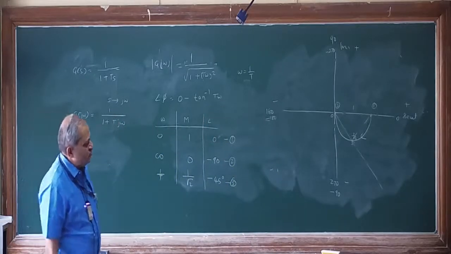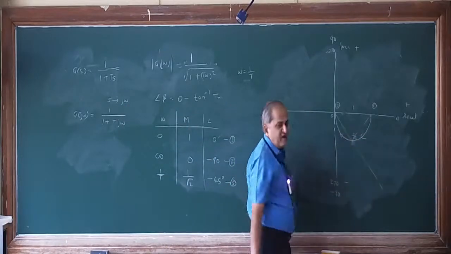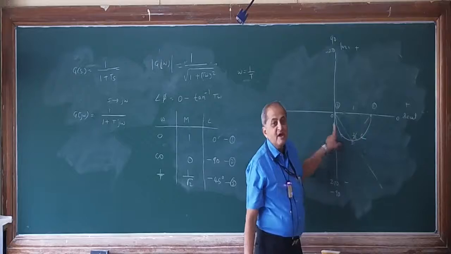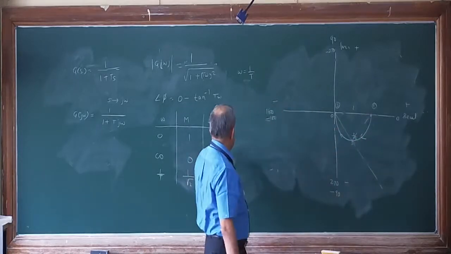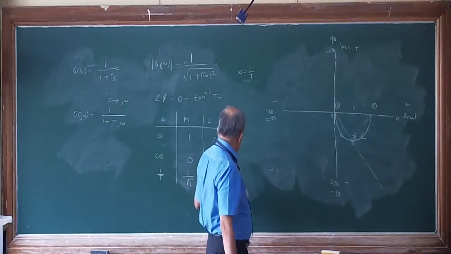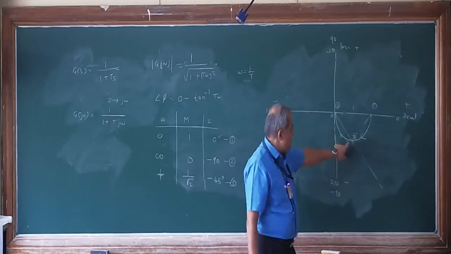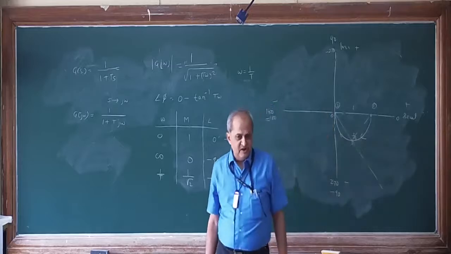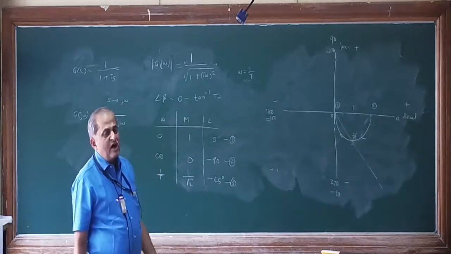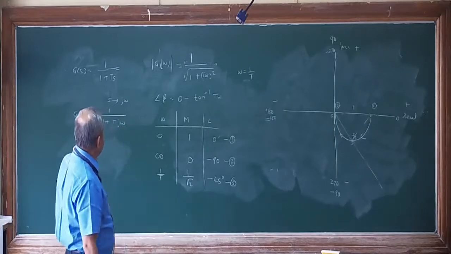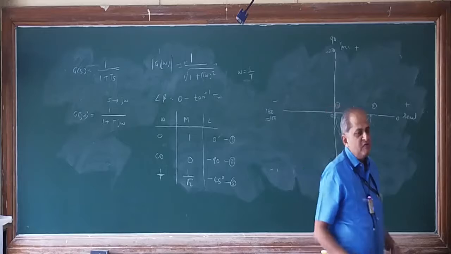So this is a semicircle, and on the graph I have shown one pointer, that is the direction in which omega is increasing. Omega is 0 here at point number 1, omega at point number 3 is 1 upon t, and here it has become infinity. So omega is increasing. So this is the polar plot of a simple first order pole.